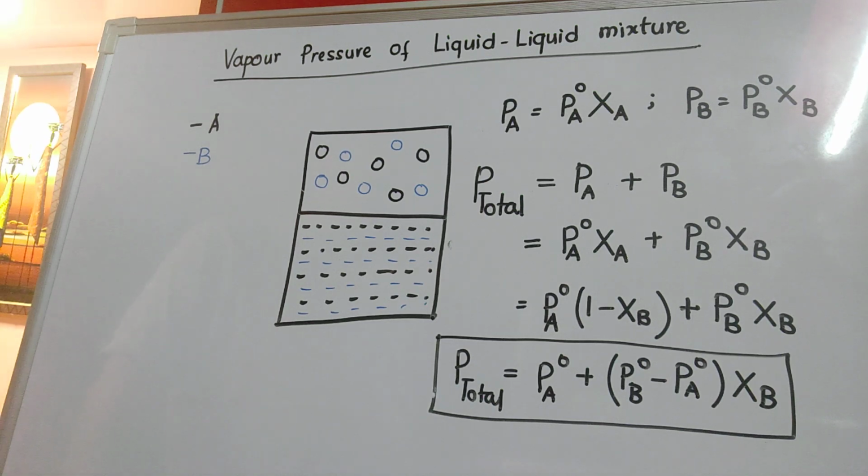In short, we can say that out of liquid A and B, if B is more volatile, then with the increase in the mole fraction of B, the total pressure will increase. But if B is less volatile, then with the increase in the mole fraction of B, the P total will decrease. So the P total largely depends upon who is more volatile, and whether its mole fraction is increasing or decreasing. If the mole fraction of the more volatile component is increasing, the total pressure obviously will increase.